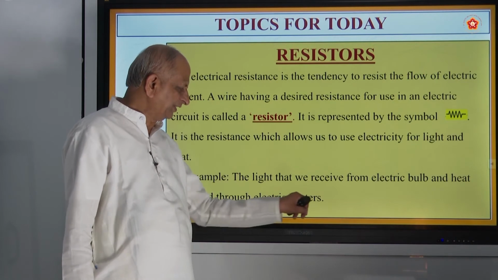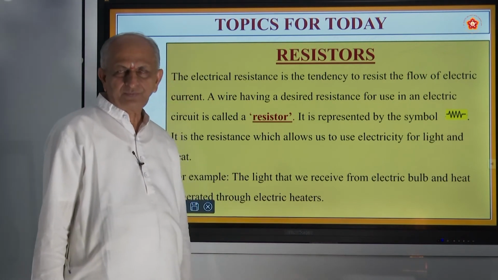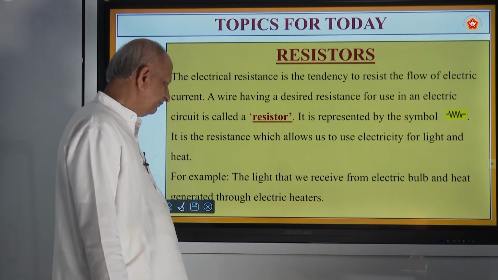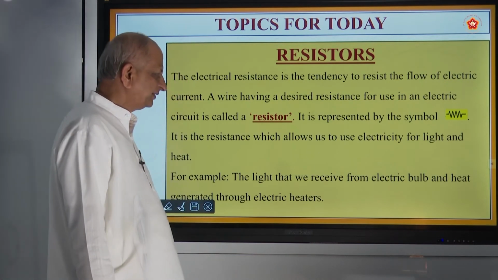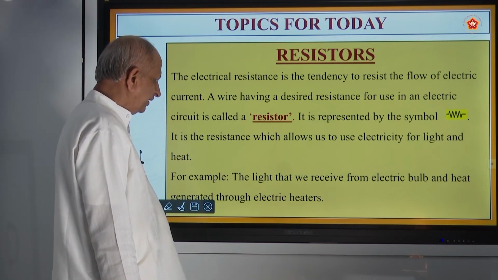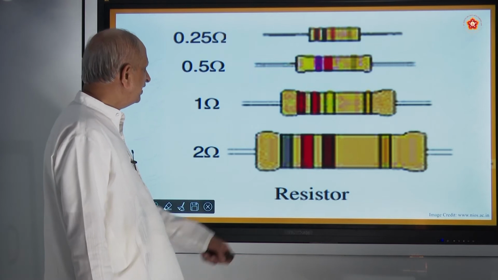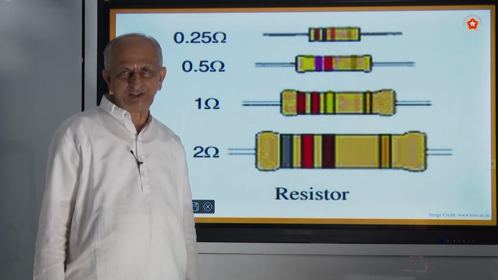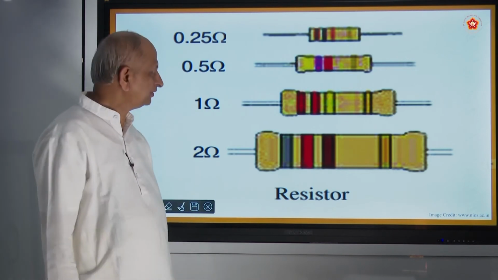Even electric heaters also. The resistance helps in producing more heat. Even boilers and heaters all work on the principle of resistance. And these are what are called resistors, used in electrical circuits or electronic circuits.